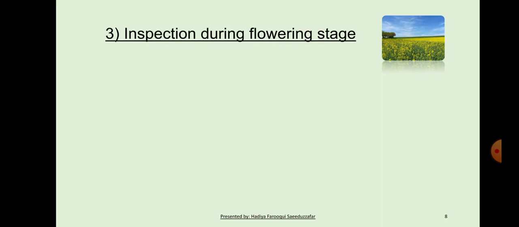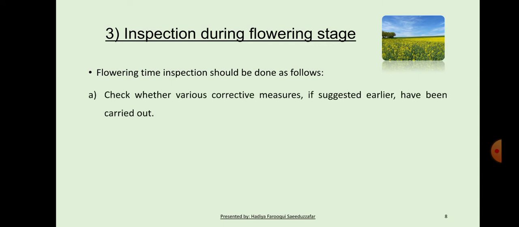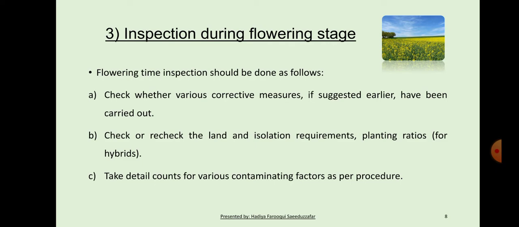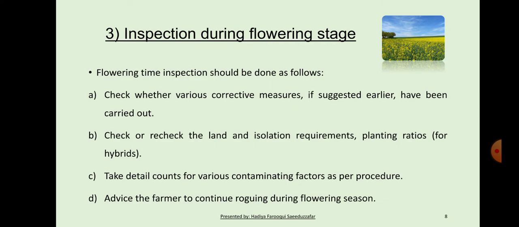Third stage, inspection during flowering stage. Flowering time inspection should be done as follows. Check whether various corrective measures, if suggested earlier, have been carried out. Check or recheck the land and isolation requirement, planting ratio for hybrids, and take detailed count for various contaminating factors as per procedure. Advise the farmer to continue rogueing during flowering season.